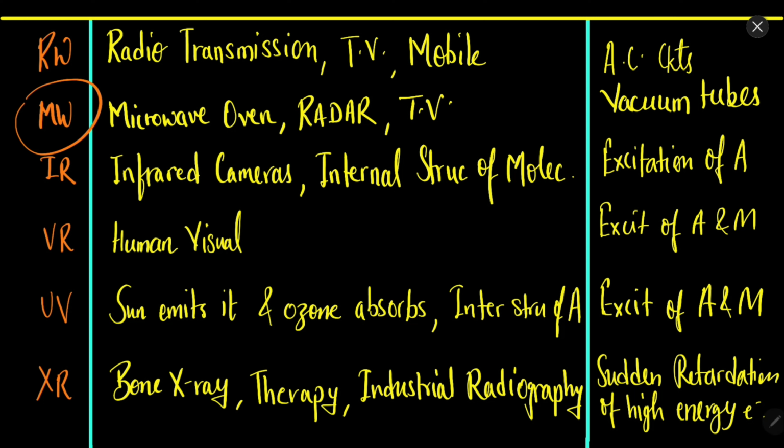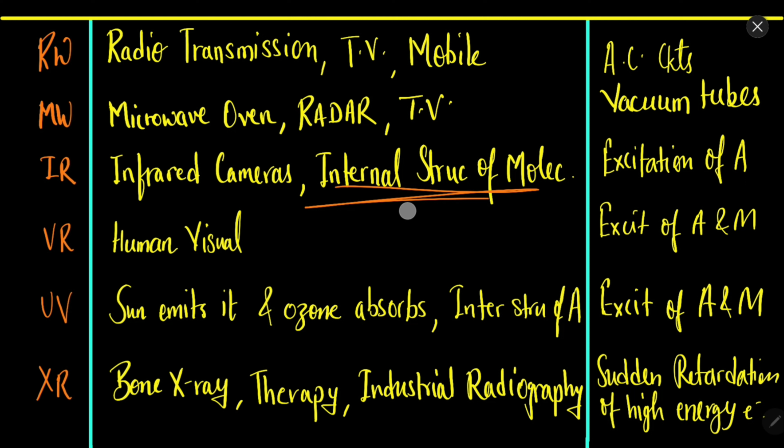Now next is the IR rays. So IR rays, infrared rays, are used in infrared cameras, which are night vision cameras. So how are infrared cameras operating? So the humans or most of the animals emit infrared rays. We emit heat in the form of infrared rays. Our body is emitting heat. So the infrared cameras can sense the infrared rays, and then in the night vision the objects which are giving the infrared rays are colored differently, usually red color, and the objects which are not giving that much infrared rays are colored in bluish or greenish color. So we can observe humans in the darkness using the infrared sensors.